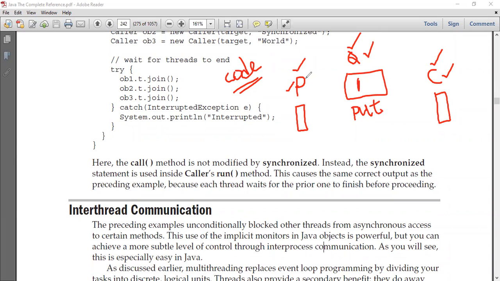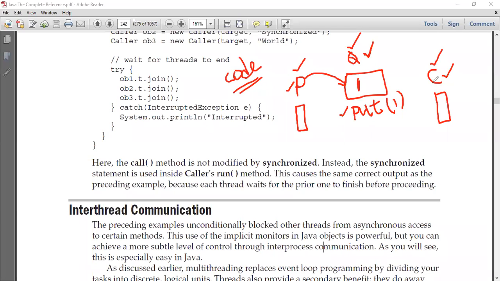In this put, the producer is going to specify the value 1, that is, I want to put the value 1.